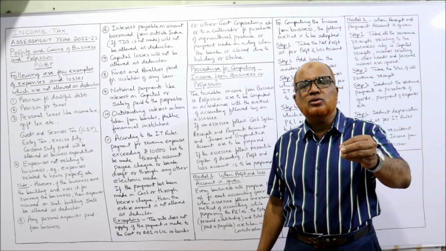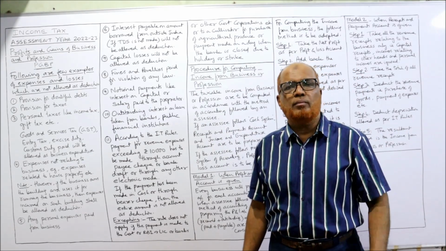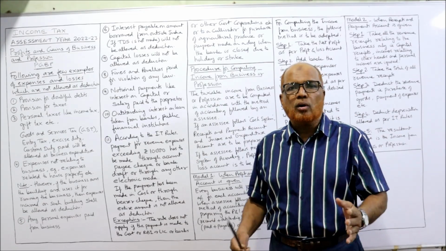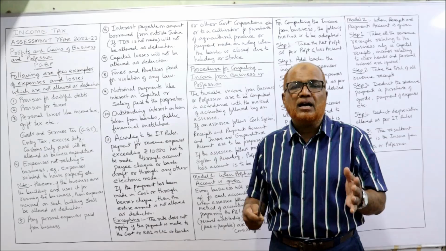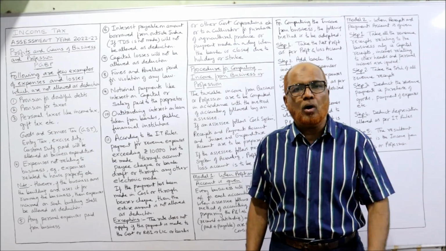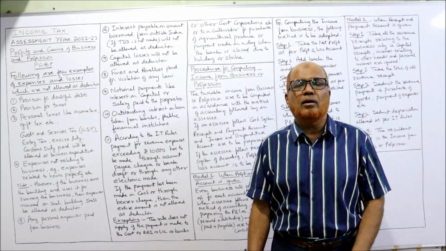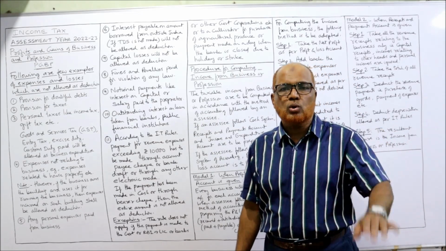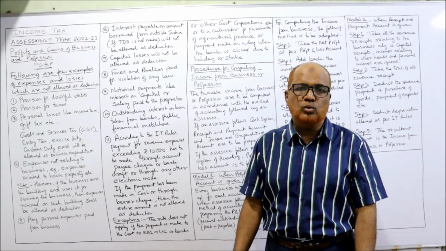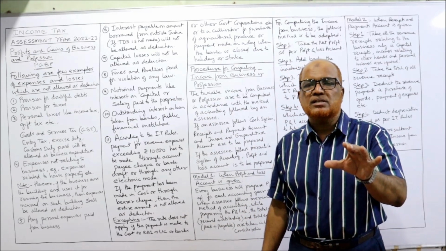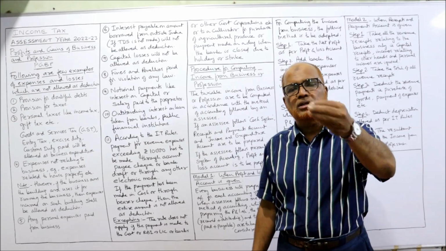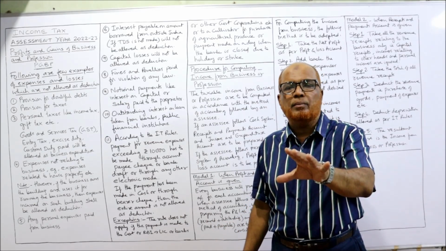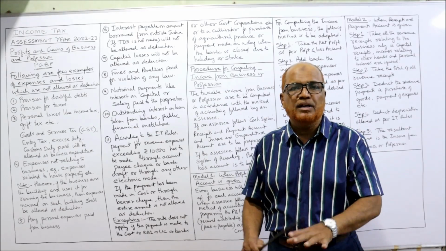Under these circumstances, even if it is paid more than 10,000, it will be allowed. But without these circumstances, if any revenue payment is made beyond 10,000, it will be disallowed if it is paid in cash.